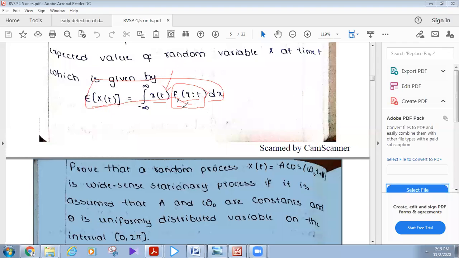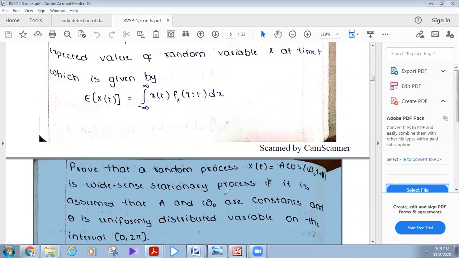Here, in place of x, we have to consider x of t because it is a random process. Then f of x comma t is the density function of a random process x of t. That means we have to find out the density function of x of t. Is it clear? Yes, sir.